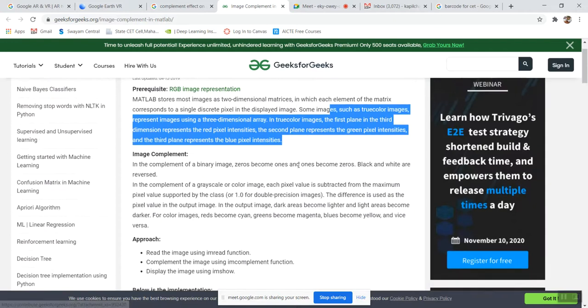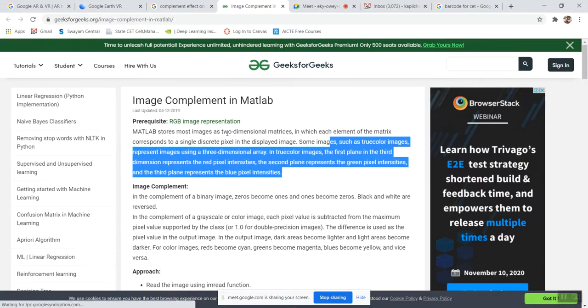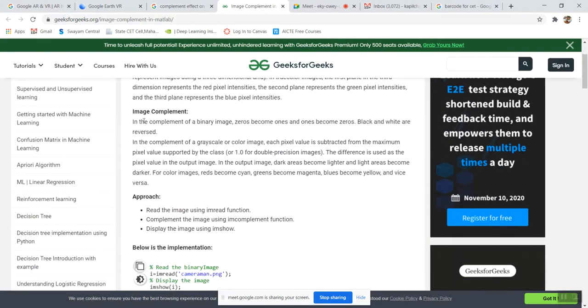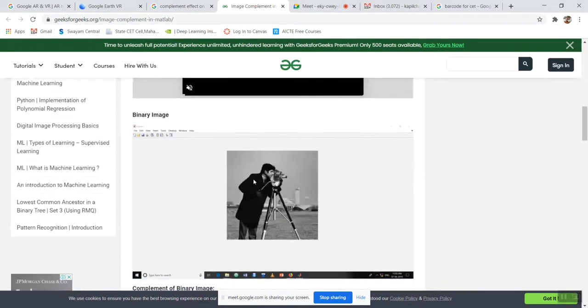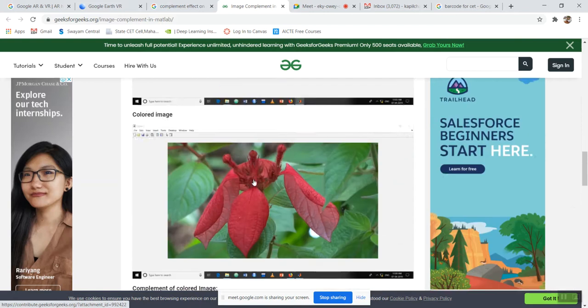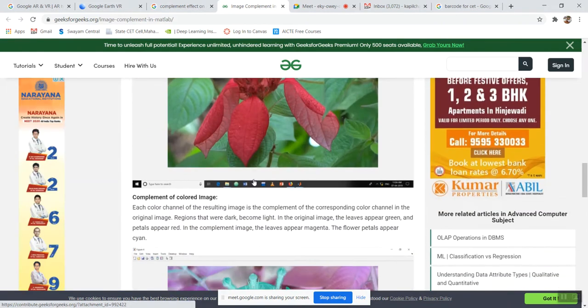After seeing the example, we will go for the definition. The image complement, in the complement of a binary image, 0 becomes 1 and 1 becomes 0. We know that black and white are reversed. So this is the binary image complement. When there is a colorful image, then in the resulting complement image each color channel is reversed, and regions that were dark become light.